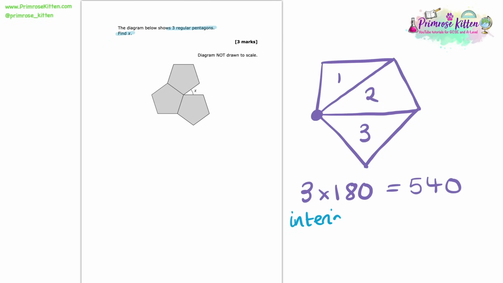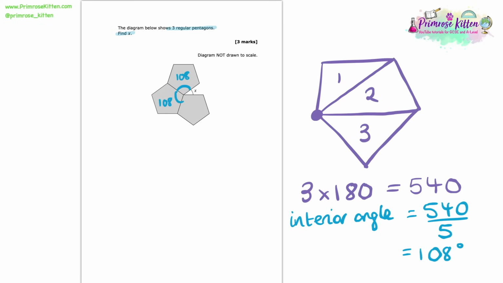So that means 3 times 180 gives us 540. Now that's the sum of all of the interior angles. So if I take that 540 and divide it by 5, because there are 5 angles, I can see each interior angle in a pentagon equals 108 degrees. So here I can label our diagram, and actually this is becoming quite clear what we need to do next.